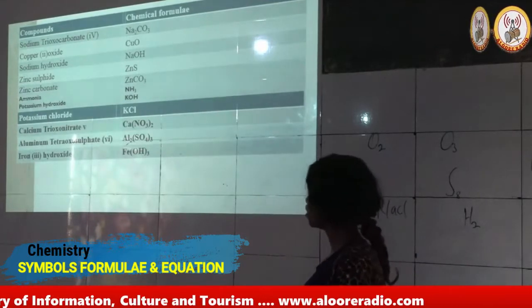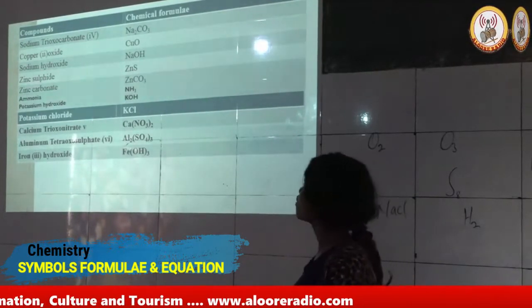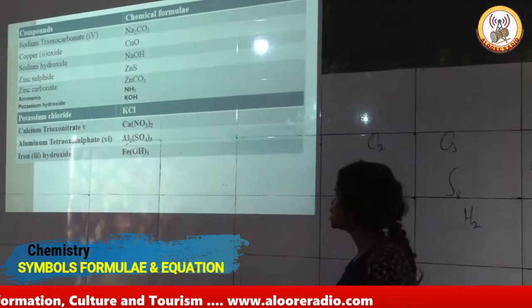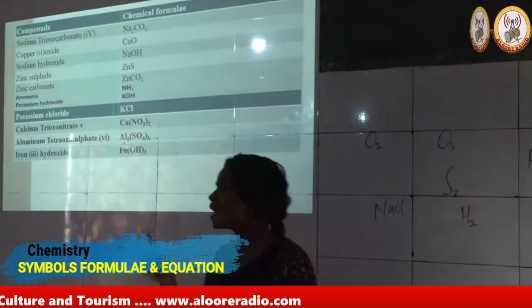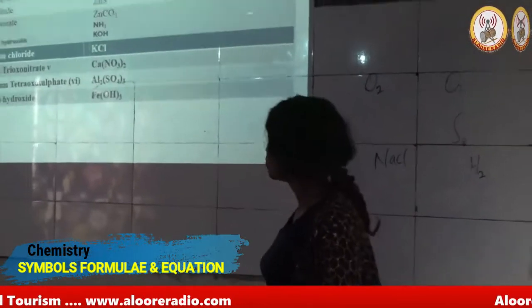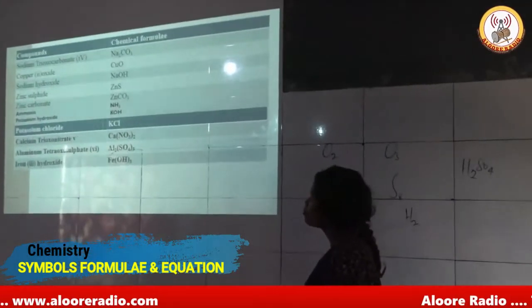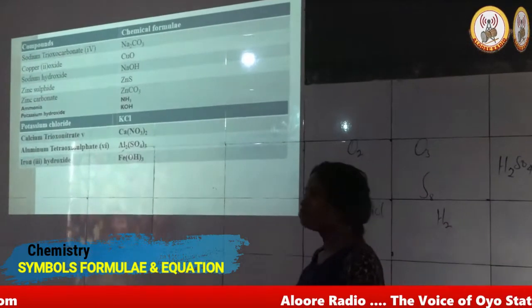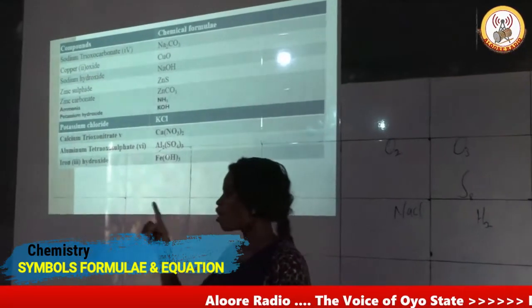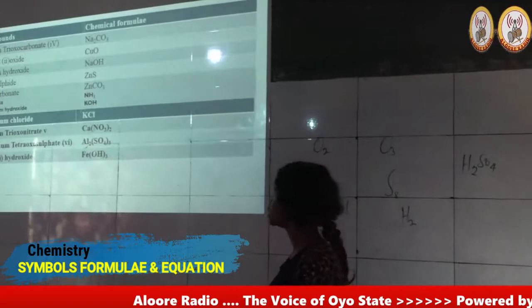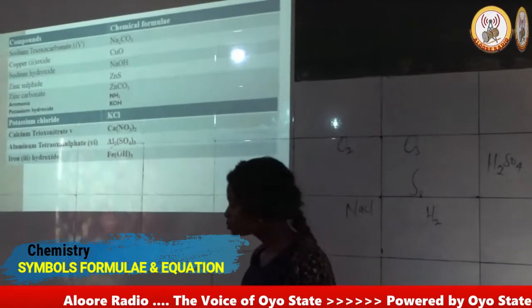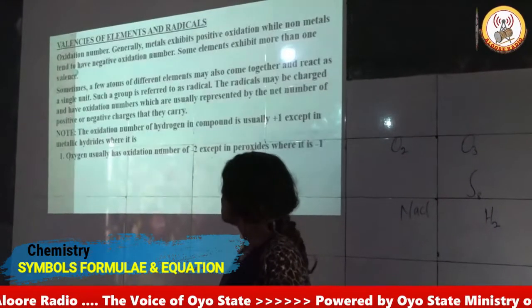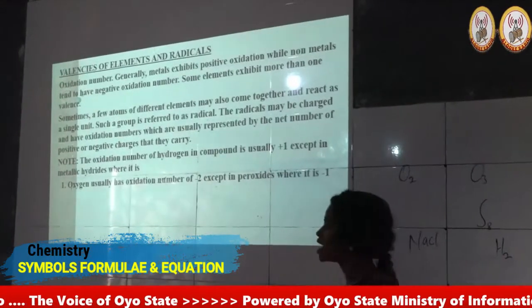Then I have potassium hydroxide consisting of potassium, oxygen, and hydrogen, making a mole of potassium hydroxide. Potassium chloride, I have potassium and my chlorine atom making up a mole of potassium chloride. The next I have valencies of elements and radicals.